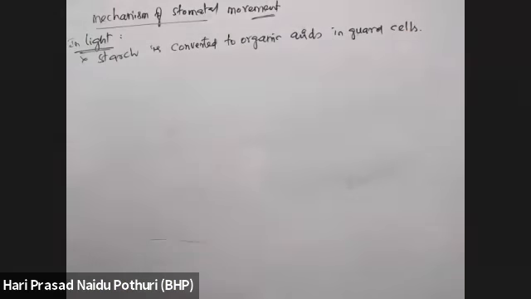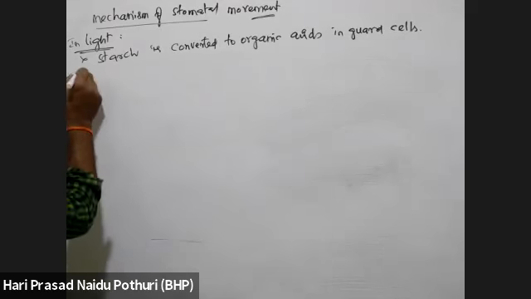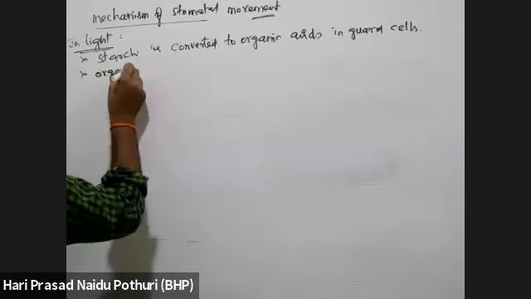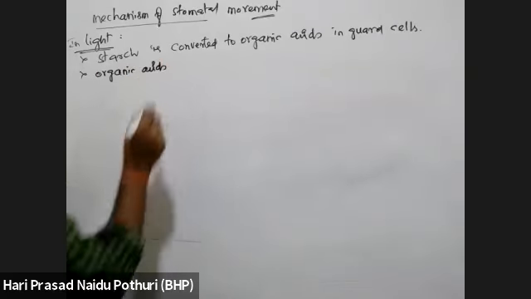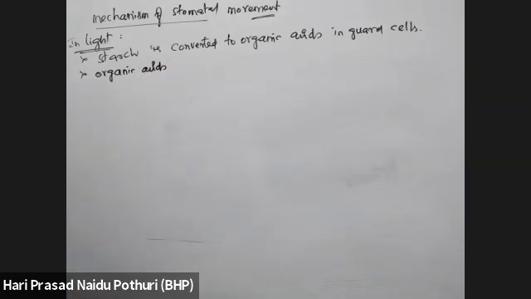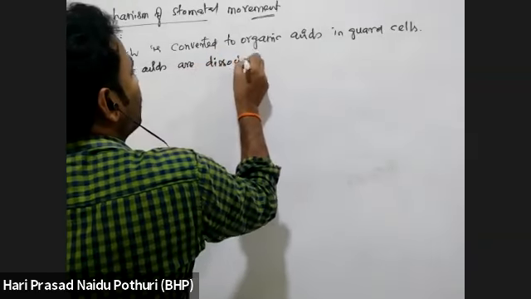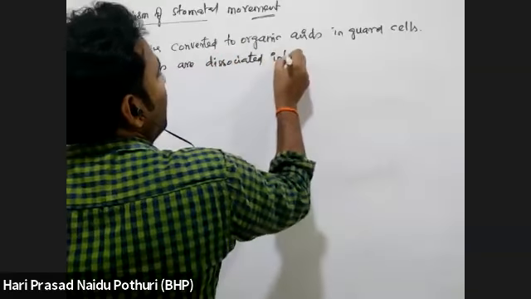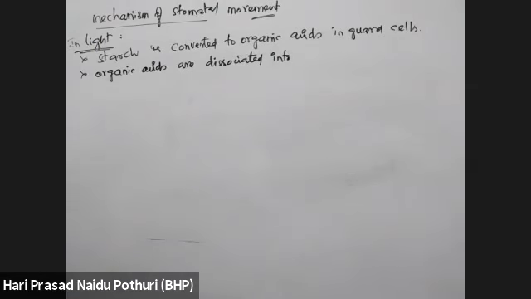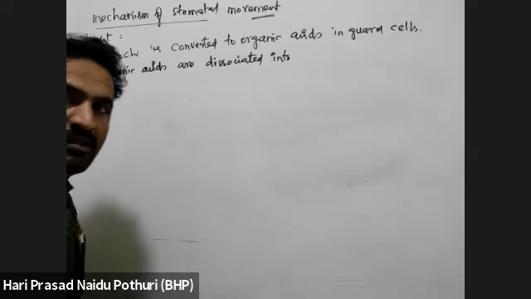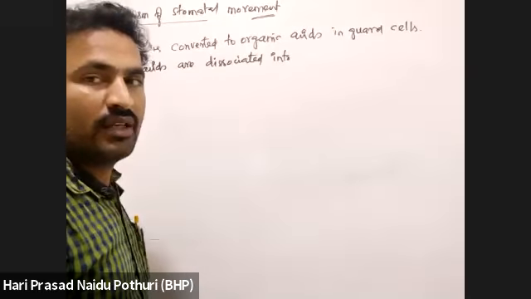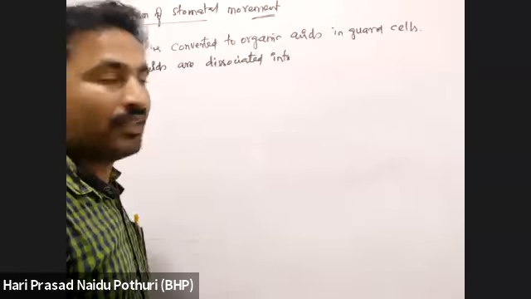Inside the guard cells, the starch that is available is breaking down, undergoing hydrolysis. Then the organic acids that are produced here are dissociated. That dissociation of organic acid results in what? H plus ions. I mean ions; ions means both anionic and cationic.